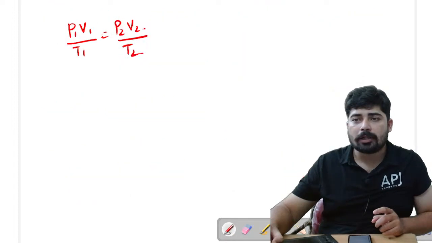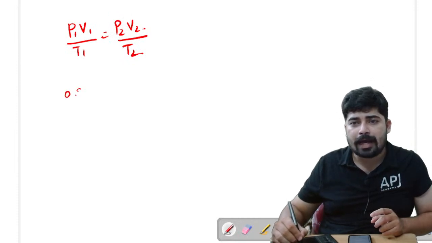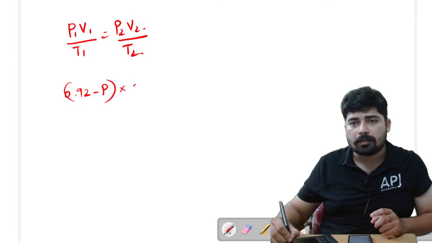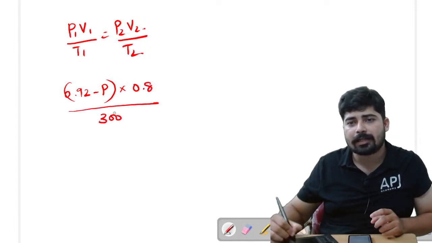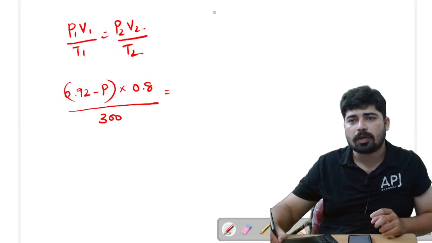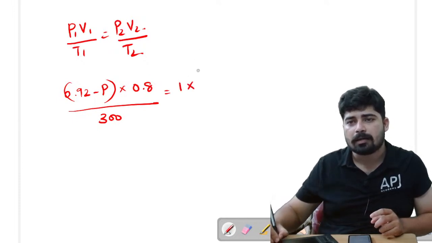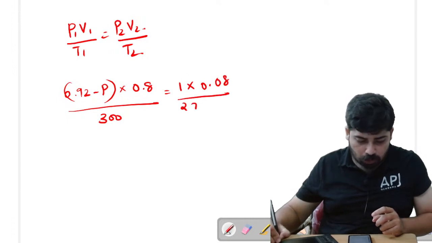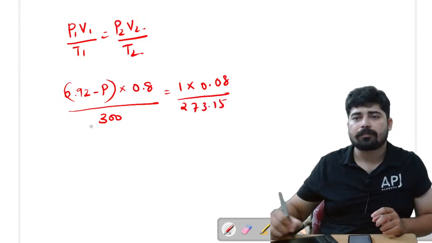So we are going to substitute that value here. P1 is equal to 0.92 minus P, into V1, we know it is 0.8, divided by T1, 300 Kelvin, equal to P2, which is 1 bar, into V2, 0.08, divided by T2, 273.15.